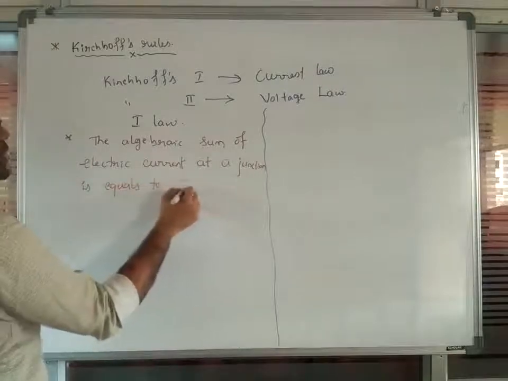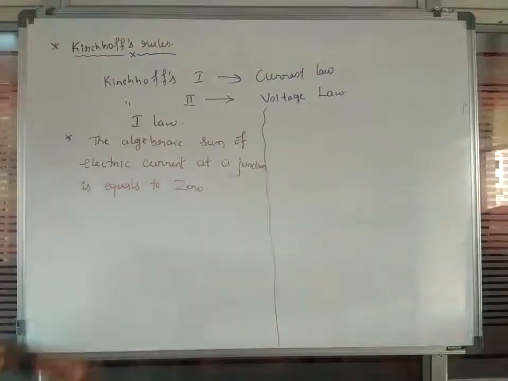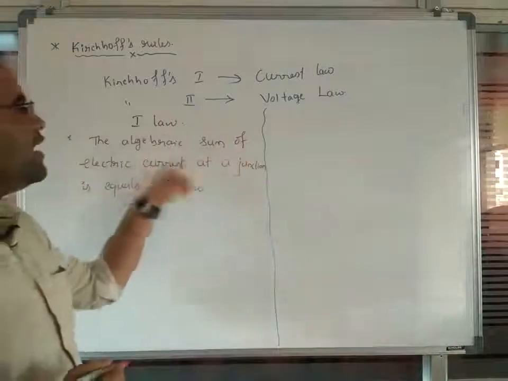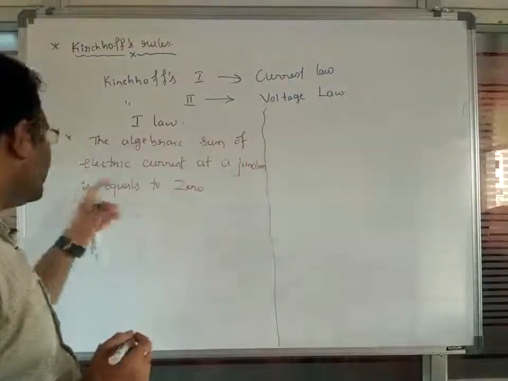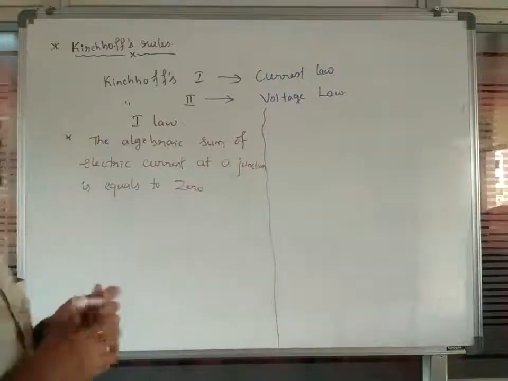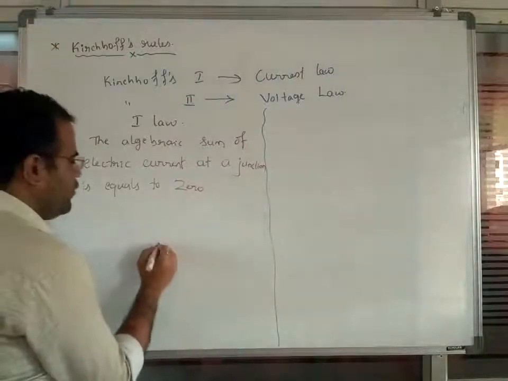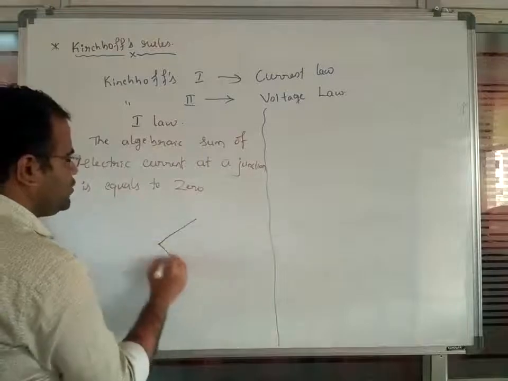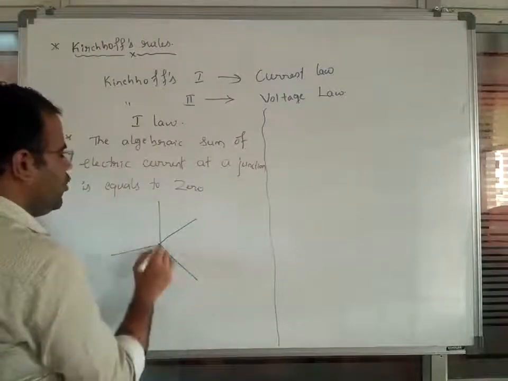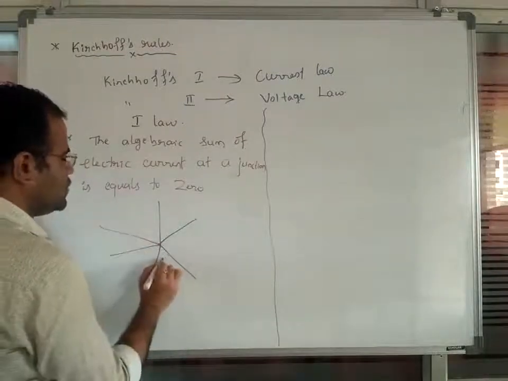So what is the meaning of this? Let us see. The algebraic sum of electric current at a junction is equal to 0. What are you going to observe here? You are going to consider it like this. We will assume this is a particular junction point, an assumption model. So this is point O here.